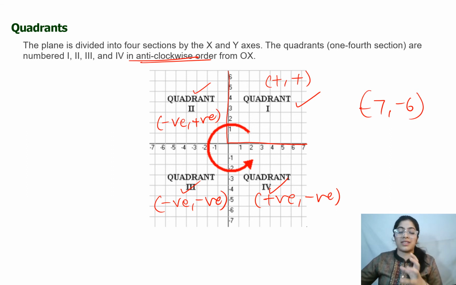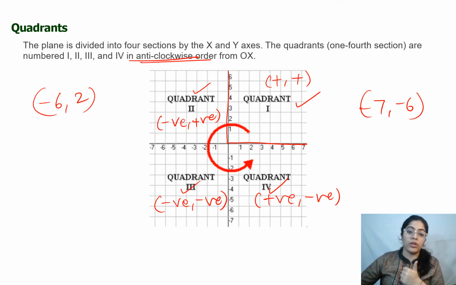Okay, so Rahul, let's suppose I'm talking about -7 comma -6, in which particular quadrant is it lying? That's nice. That would be in the third quadrant. That's great. What about -6 comma 2? Yes, that's great, Rahul. It's quadrant second.